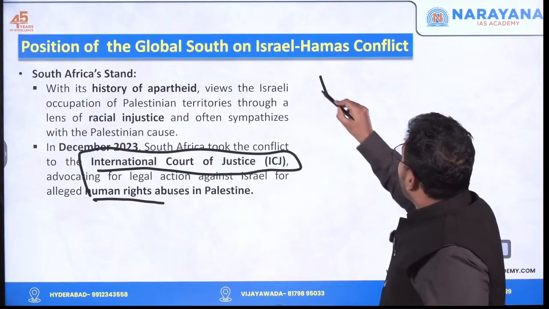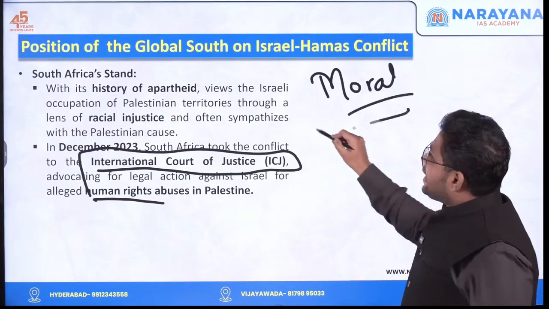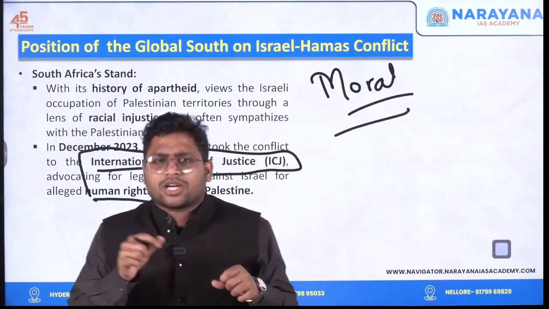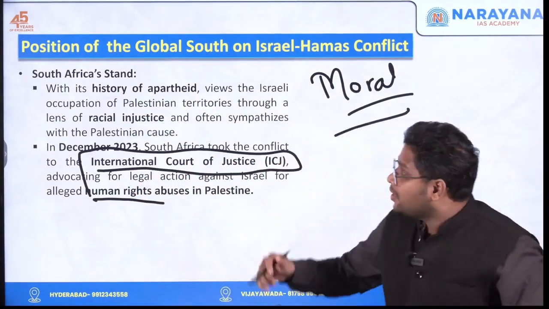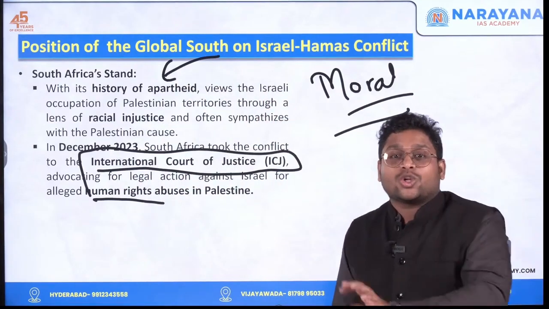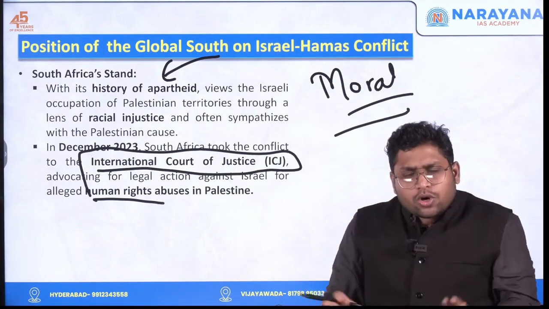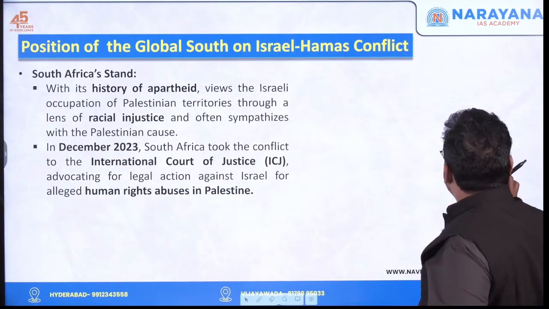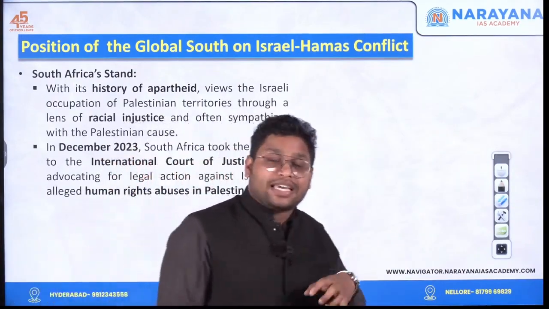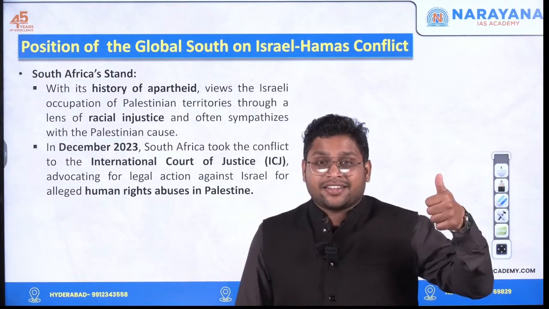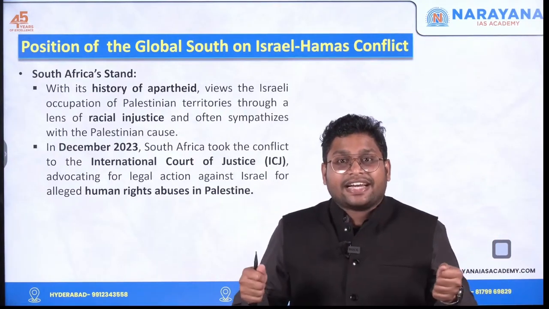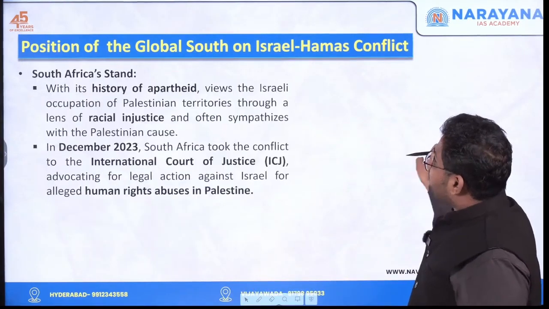Now, if you look at the moral standing, then morally they are taking a stand with the support for Palestine, which is anyway taken by China or any other global south country. But in practical terms, the stand taken by South Africa is not taken by China or India or any other global south country. So overall, the picture that I want you to see is that the global south lacks unity. We don't have any unity among each other. We are not taking one stand which is very clear, which is morally correct for the global south. And when we are divided, then we cannot take the right stand.